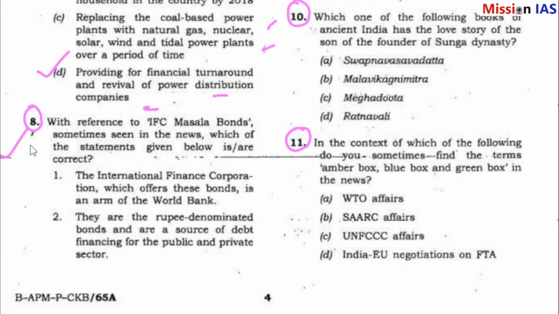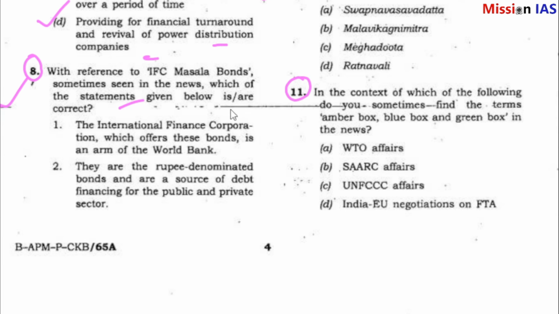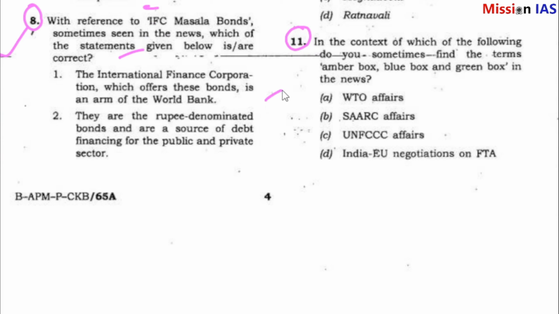Question number 8. With reference to IFC Masala bonds, sometimes seen in the news, which of the statements given above is/are correct? The International Finance Corporation, which offers these bonds, is an arm of the World Bank. They are rupee-denominated bonds and are a source of debt financing for the public and private sectors.